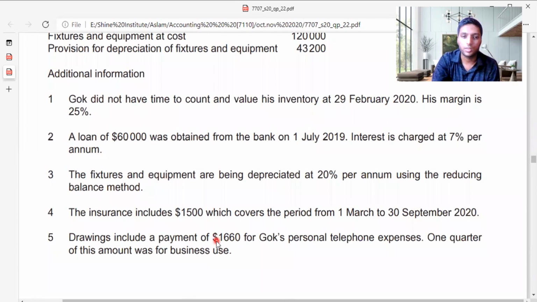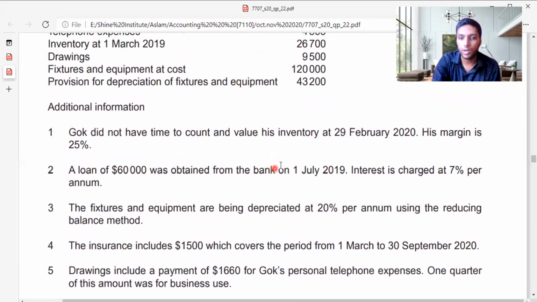Margin and markup, I have taught in many videos on my channel, so I'll explain this also in those. In margin, you take a certain percentage from sales, and you find the margin from that point, and then you find the actual amount. But markup is related to cost of sales, how much you add on the cost of sales to get the sales. So when we are doing this, you will understand how I'm going to get the margin.